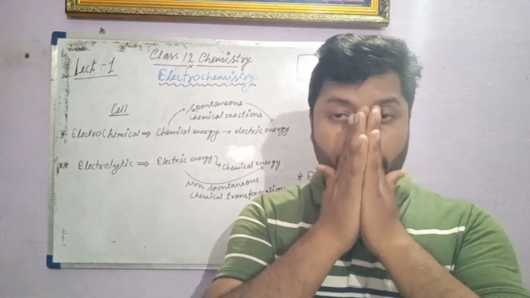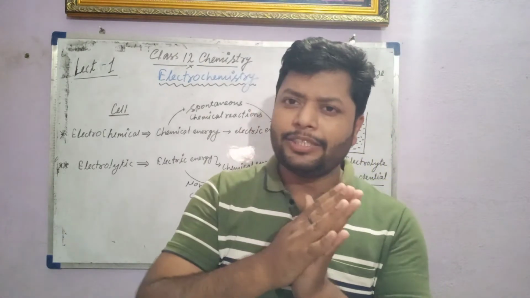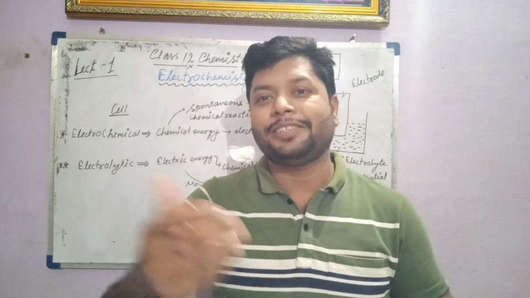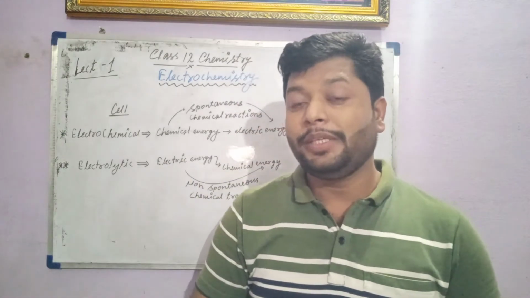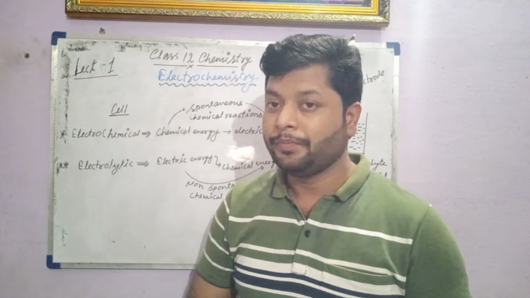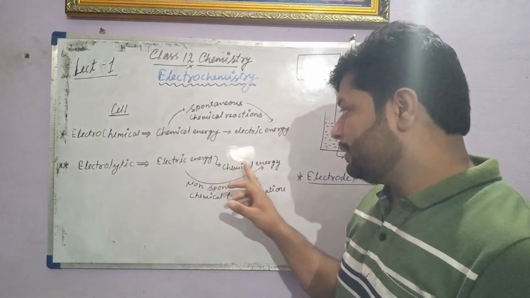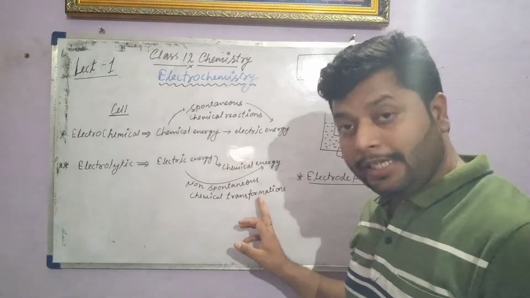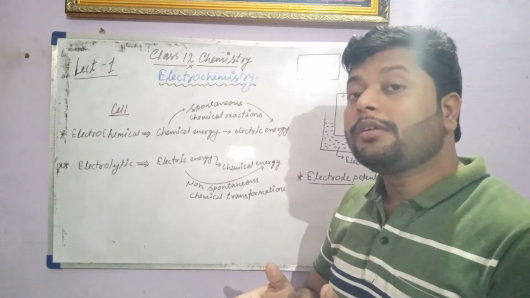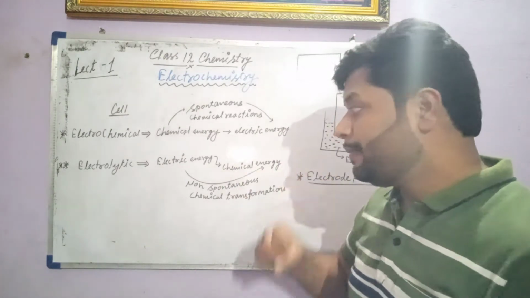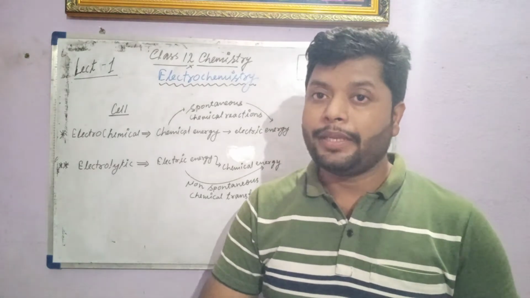In nature, chemical reactions are generally non-spontaneous, so we can pass electrical energy to achieve that chemical process. So electrical energy drives a non-spontaneous chemical reaction, and the result is withdrawn in the form of chemical energy.